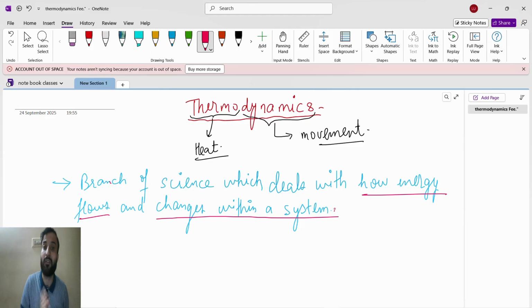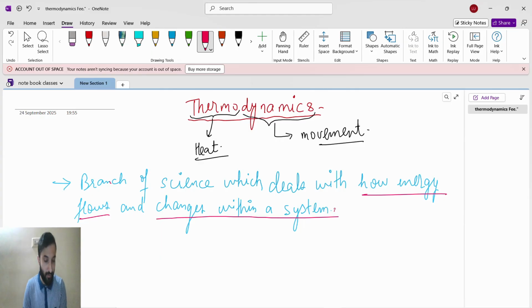So that is thermodynamics: heat flows from system to surrounding, or from surrounding to system, and changes within a system. That's it: energy flow and changes within a system. We don't care about the surrounding.